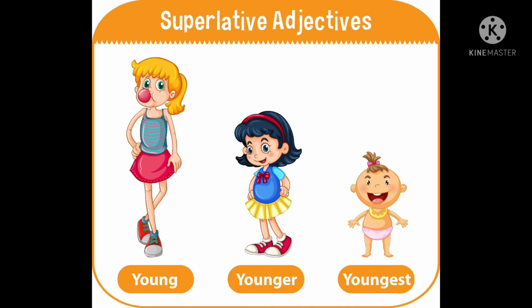For short adjectives, if an adjective has one syllable or two syllables with y as the second syllable, we add est to create the superlative. For example, this is the shortest route to the stadium. What's the longest flight you've ever taken? He's the nicest guy I've met here.